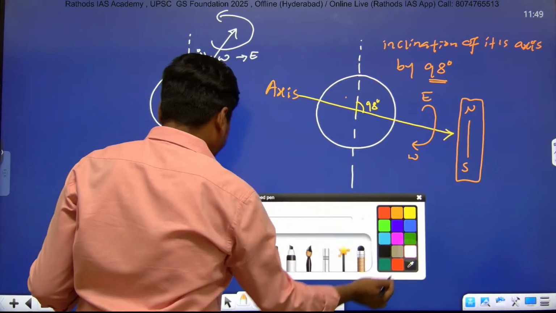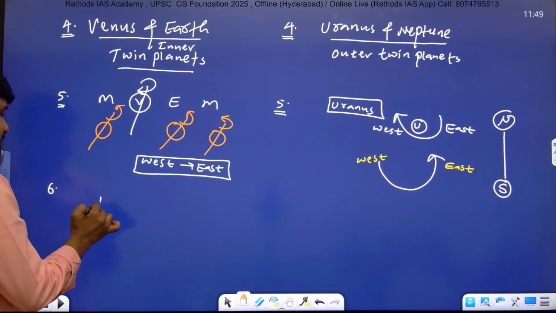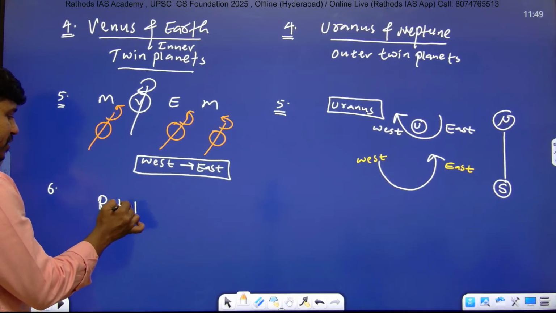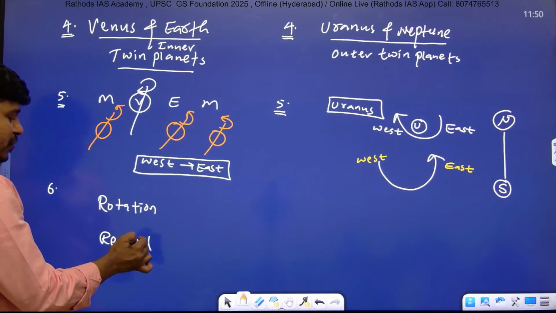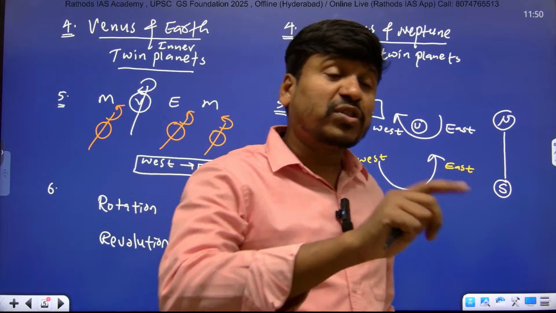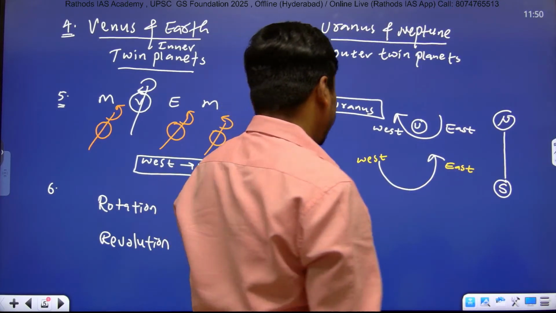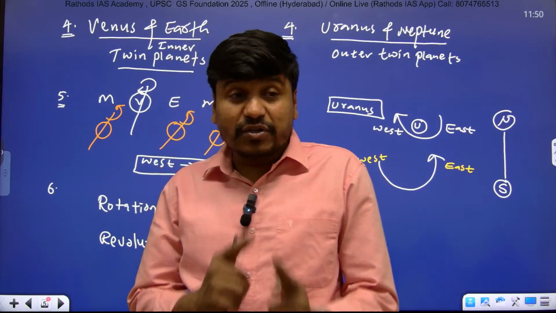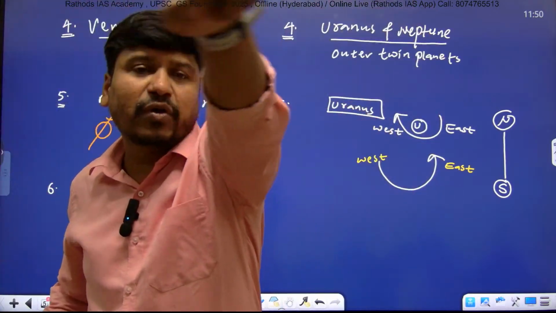Next point. Listen. One more important difference between the outer and inner planets. Here, listen carefully: rotation and revolution. What is the main difference between rotation and revolution? Rotation means around its own axis, and revolution means with respect to some other object, right? If I rotate like this, we call it rotation. And if I travel around this camera, then we call it revolution.